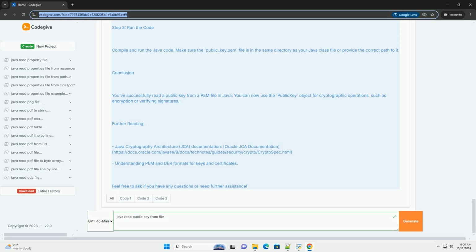Conclusion. You've successfully read a public key from a PEM file in Java. You can now use the public key object for cryptographic operations, such as encryption or verifying signatures.